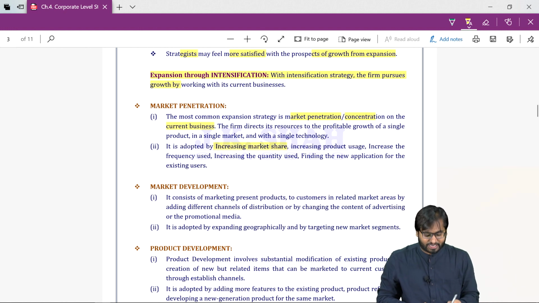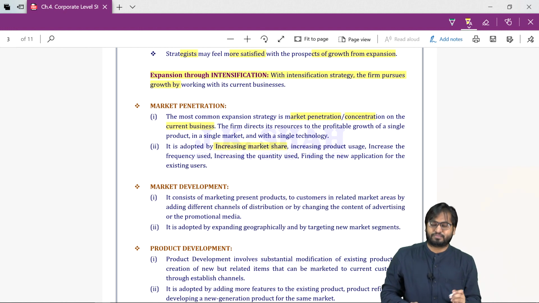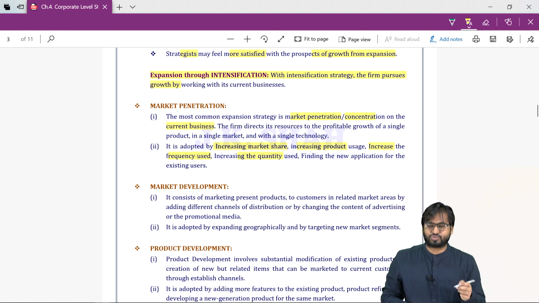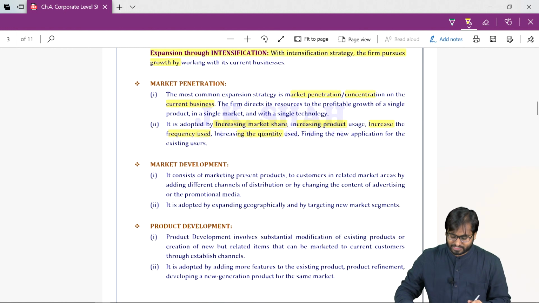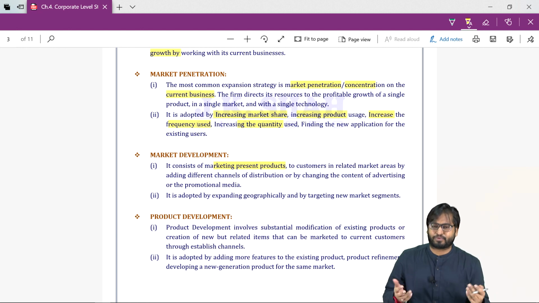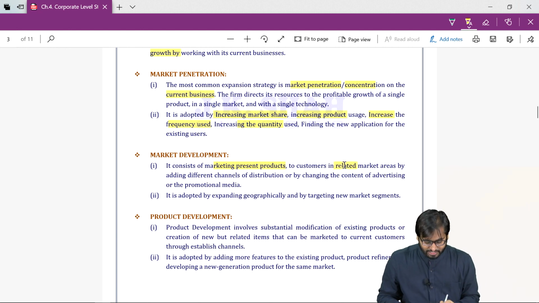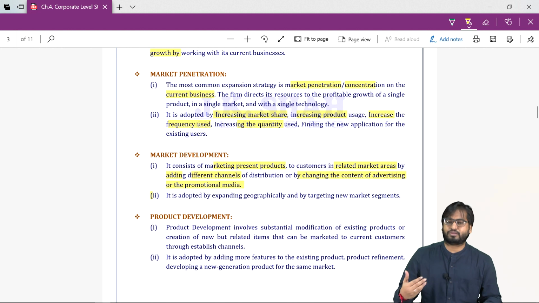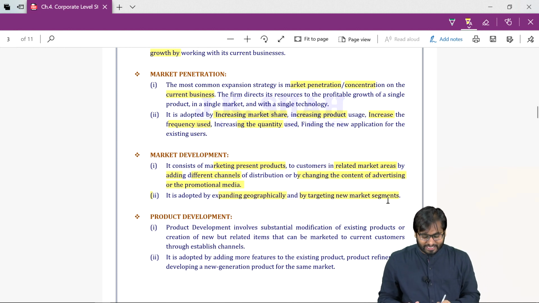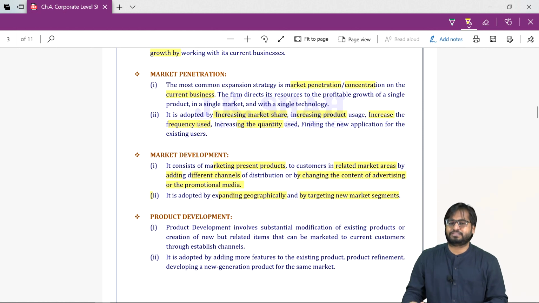Our objective is to increase the market share, increase the product usage, increase the frequency used, increase the quantity used. Next, market development. Present products. We are selling the same products in a market area by adding different channels, by changing the content of advertising or promotional media, expanding geographically and targeting new market segments.